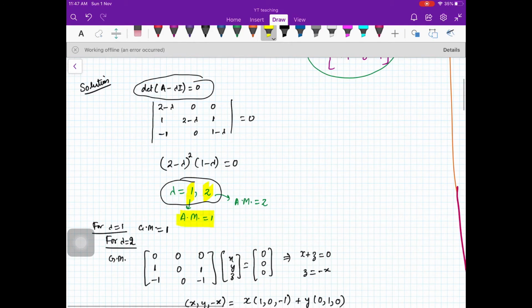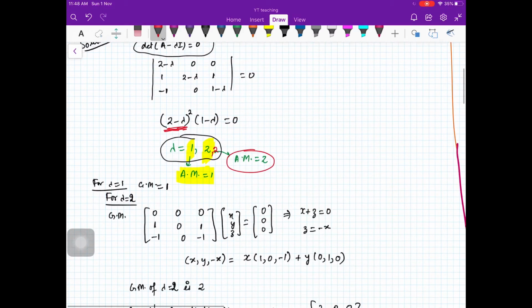Now for the first eigenvalue, that is 1, the algebraic multiplicity is 1, and for the second eigenvalue, that is 2, that is occurring twice as a root, right? So the algebraic multiplicity is 2. Can you see? Here you have a factor of (2 minus lambda) squared. It means that 2 is a root twice.